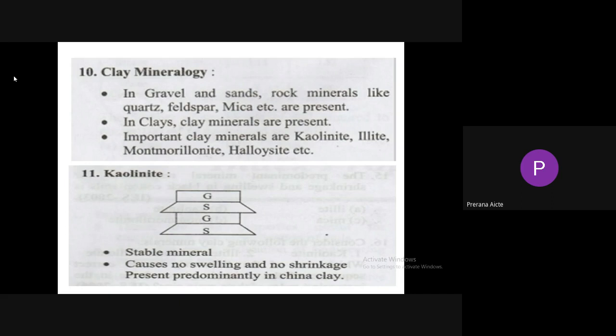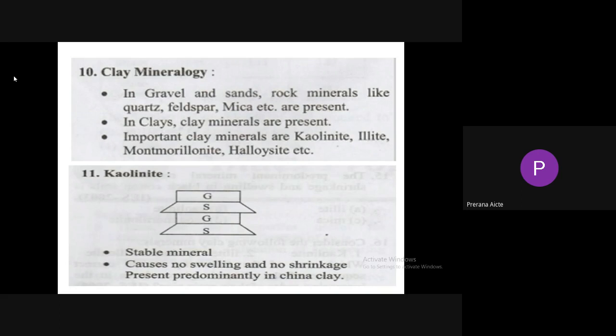So if you take the kaolinite clay mineral, it is a stable clay mineral. It consists of a 1:1 clay mineral. It consists of a gibbsite sheet and a silica sheet. Gibbsite means alumina sheet. And these two structural units are strongly bonded by hydrogen, H plus ion, the hydrogen bond. So these two structural units are attached to each other by using hydrogen bond. That's why this hydrogen bond is very strong.